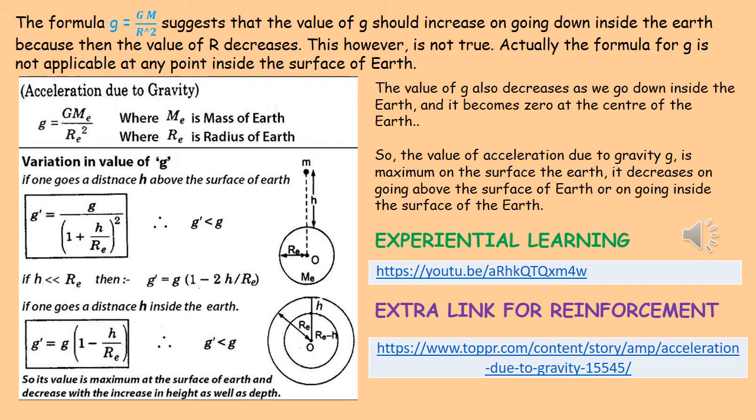But how? Because whenever we go inside the surface of Earth, suppose we have made a channel and we are going inside, then only the mass below that point will be considered, which is shown in the diagram. So the value of acceleration due to gravity small g is maximum at the surface of Earth. It decreases on going above the surface of Earth, and it also decreases going inside the surface of Earth.